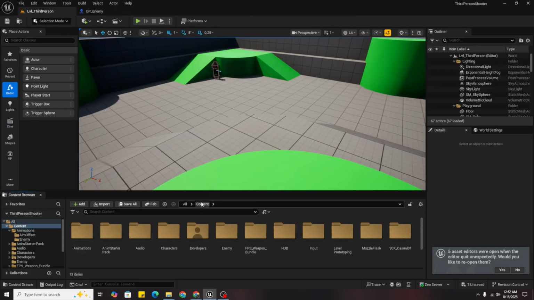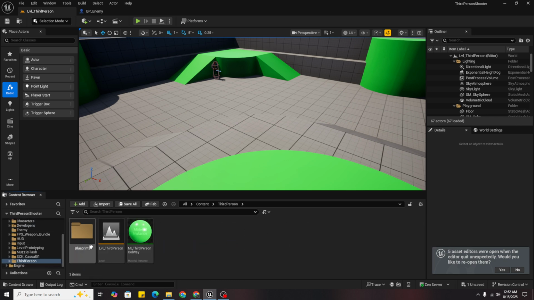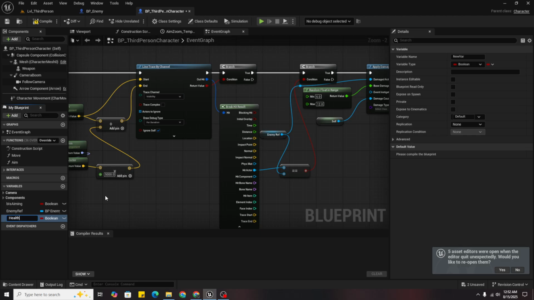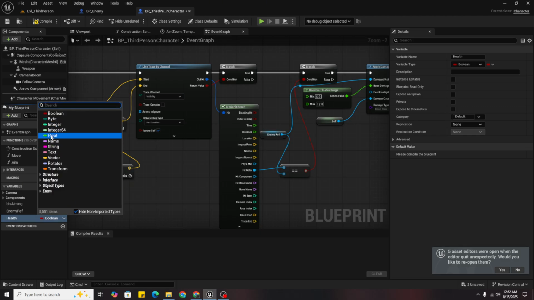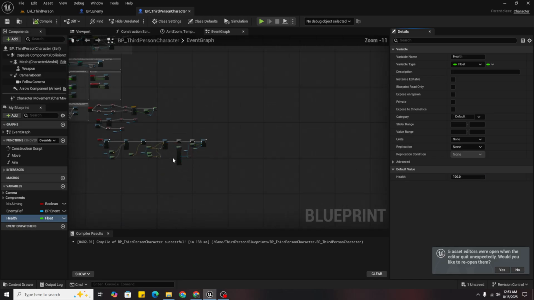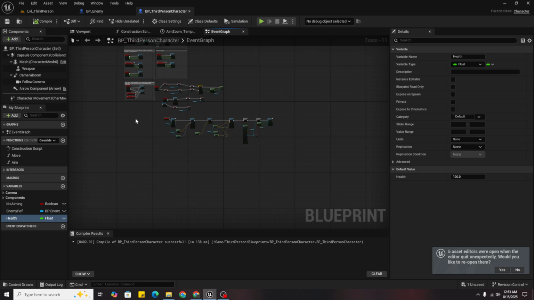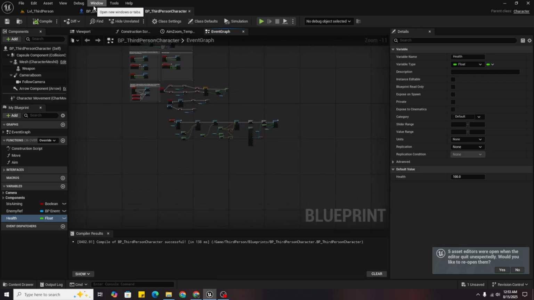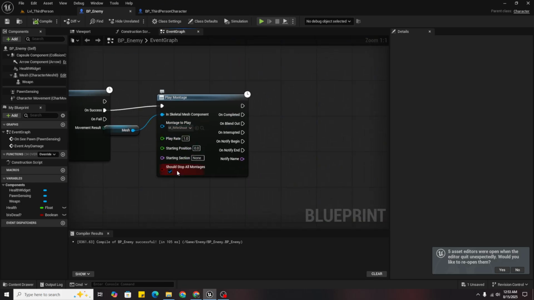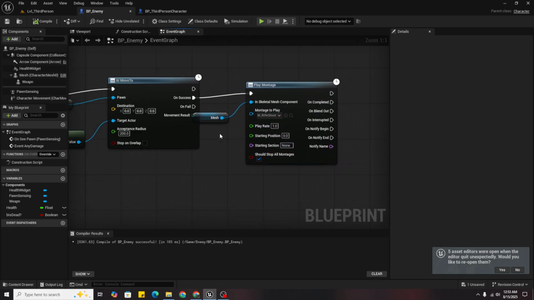But player's health is not completed, so we will just open our player and create a new variable of health. It will be float and 100. So I will do is, I didn't add shooting logic to enemy. So I want,